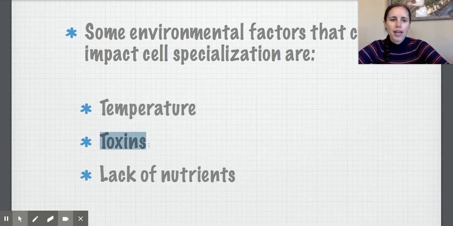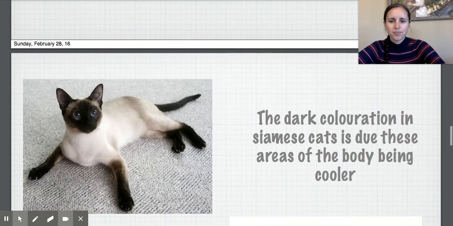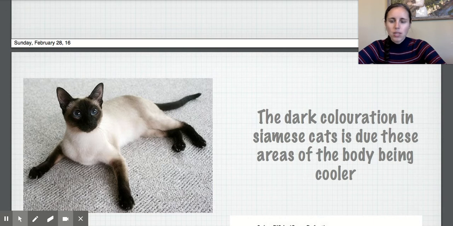Toxins, this is more of a negative one. Oftentimes toxins can have a negative effect on cells. Lack of nutrients can be related to that. So these are often concerns for pregnant women. You want to make sure as a pregnant woman, while your baby's cells are dividing, that you don't have any toxins in your body and you don't have a lack of certain nutrients, because that can have negative effects on your baby's cell specialization.